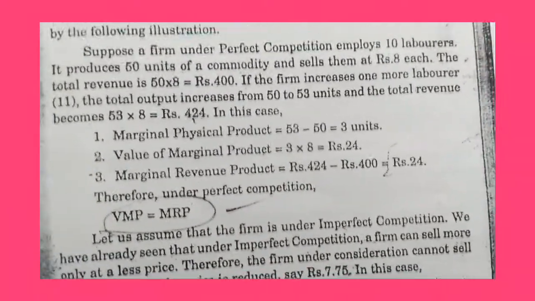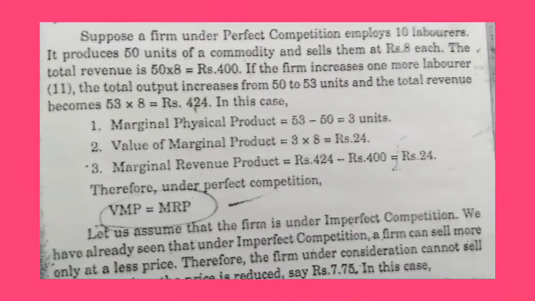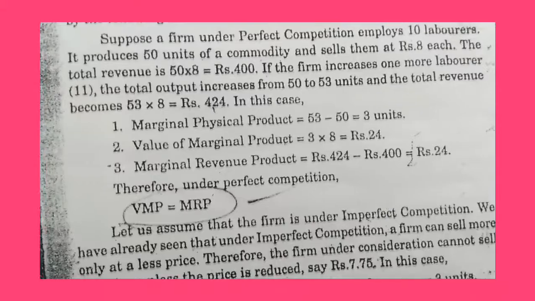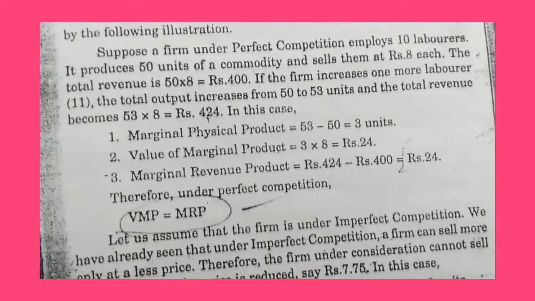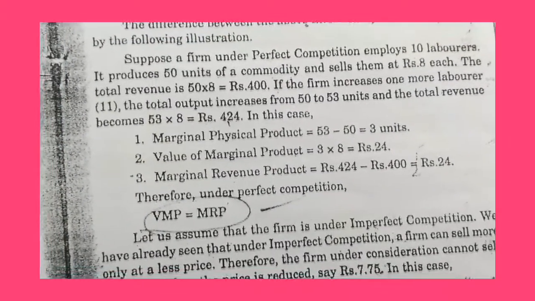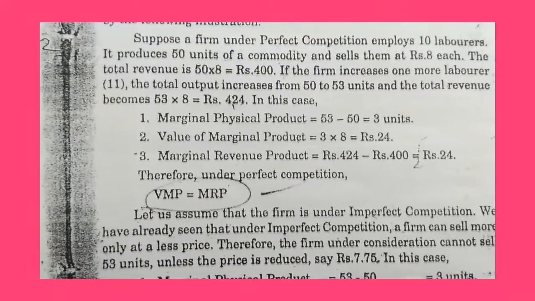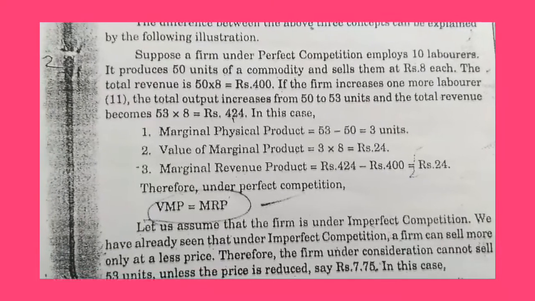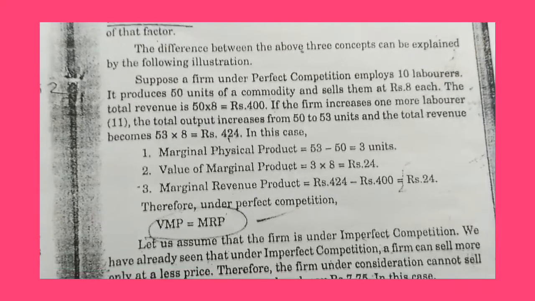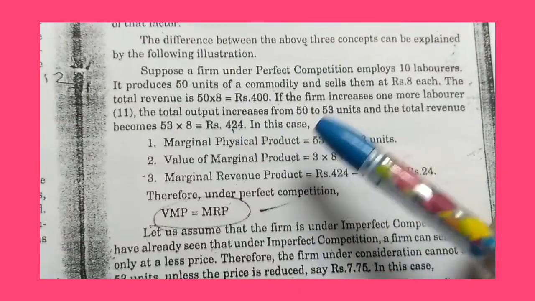Suppose a firm under perfect competition employs 10 laborers. It produces 50 units of commodity and sells them at rupees 8 each. The total revenue is 50 into 8, which is 400 rupees. If the firm increases one more labor, that is 11, the total output increases from 50 to 53 and the total revenue becomes 53 into 8, 424.